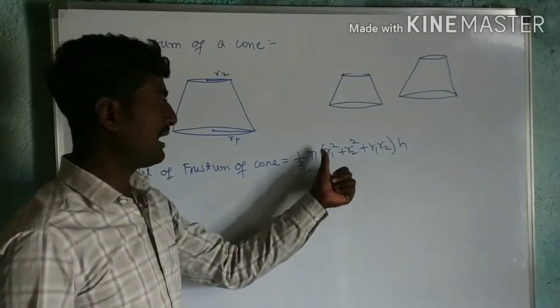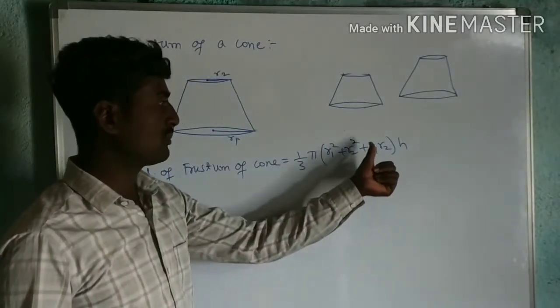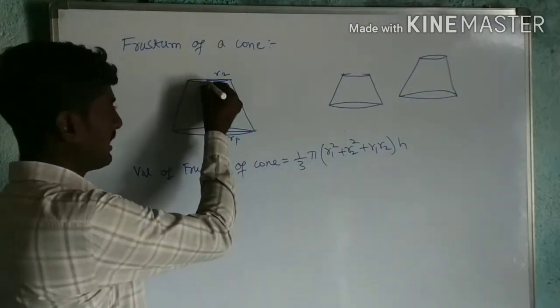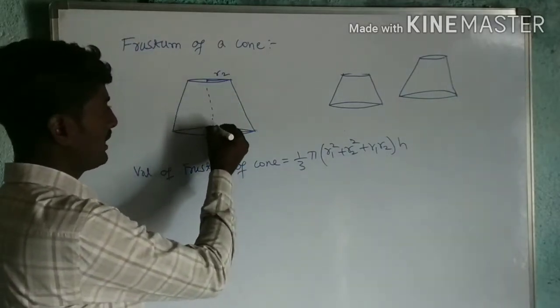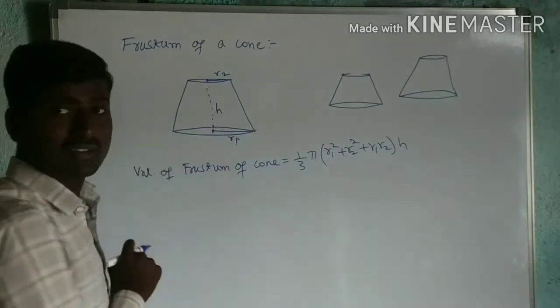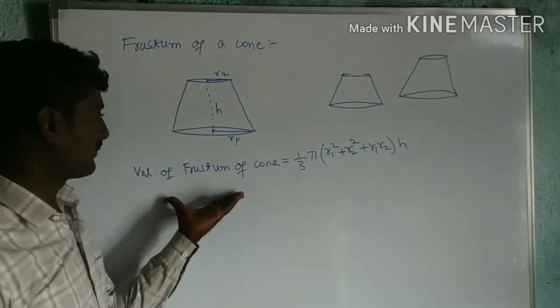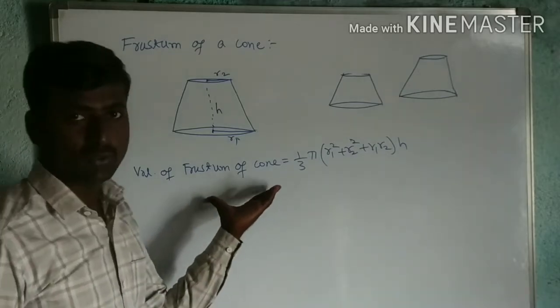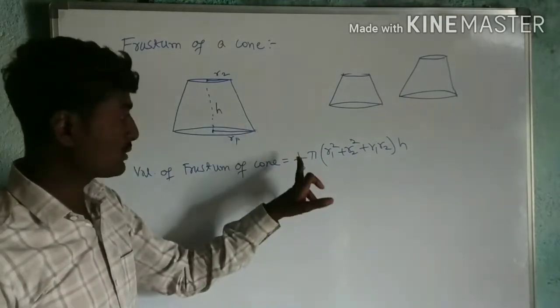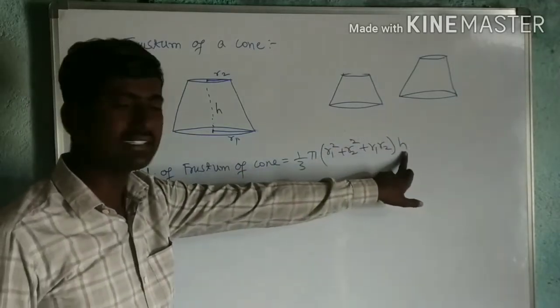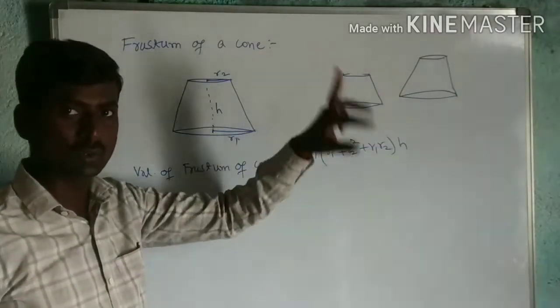What is h? Here h is the height of the frustum of the cone. So initially the cone is 1 by 3 pi, you consider this as r square and this as h. Same, we compare those two.